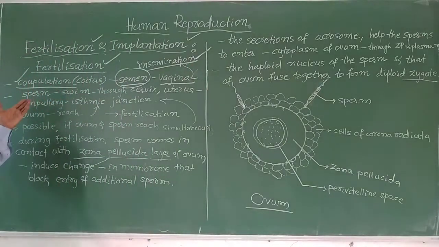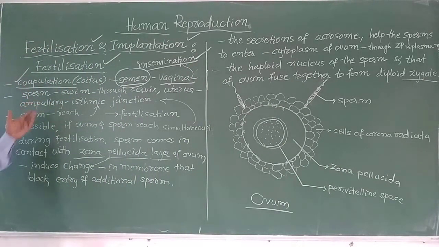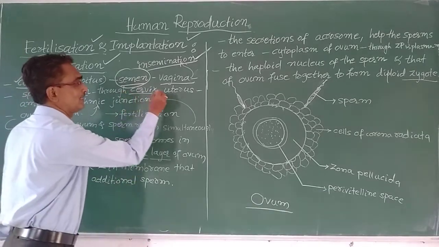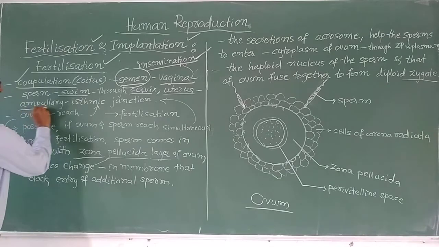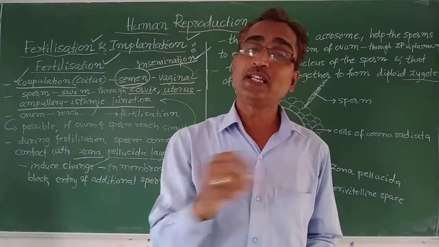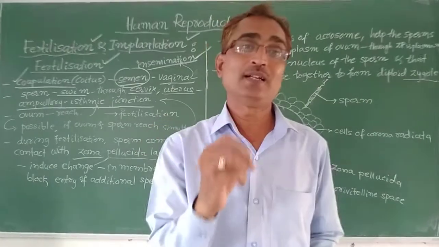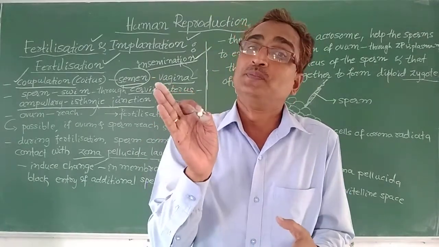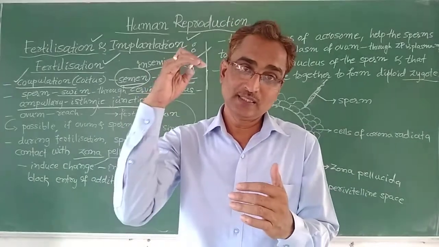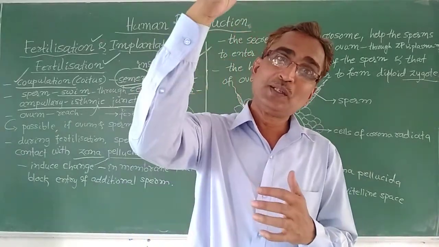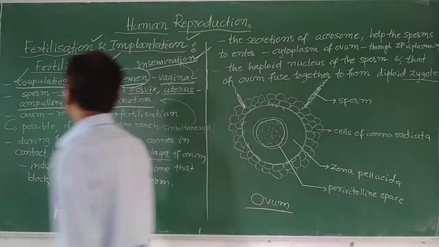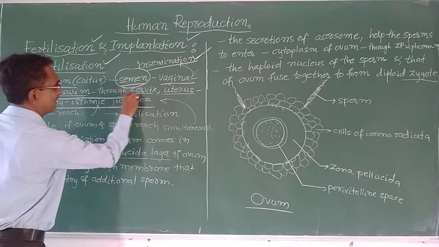Then, once the sperm reach the vagina, they swim swiftly through the cervix, the uterus, and finally reach the ampullary isthmic junction. After the release of sperm into the vagina, the sperm quickly move through the cervix, then the uterus, and then to the ampullary isthmic junction. It is very important.